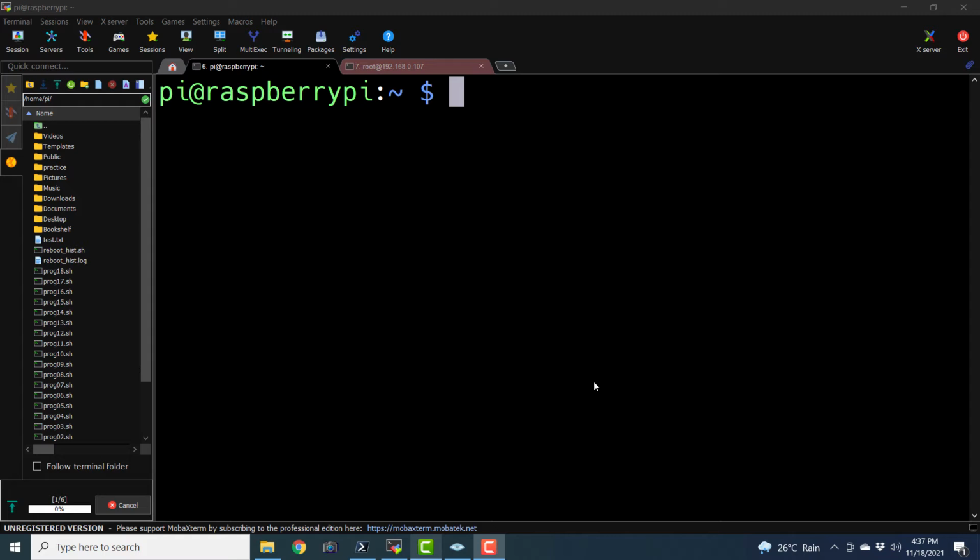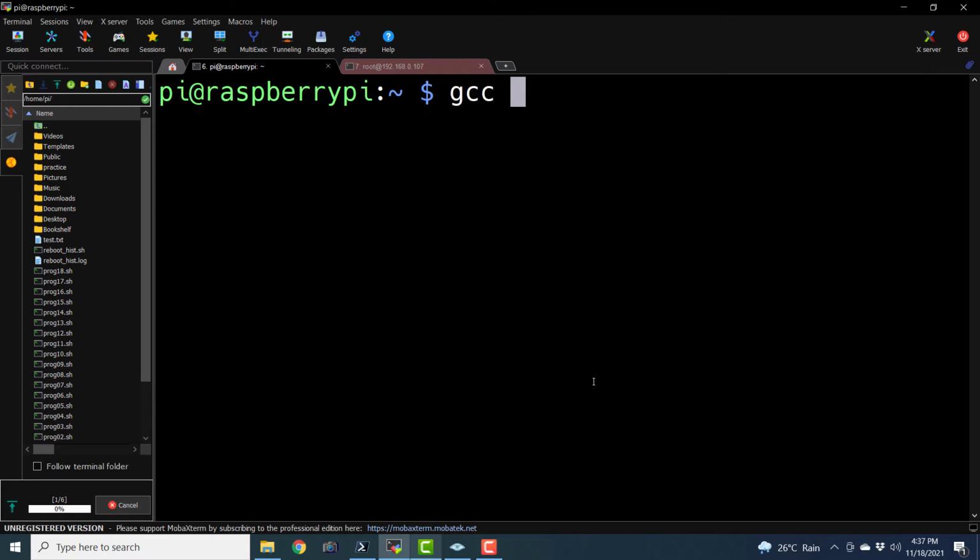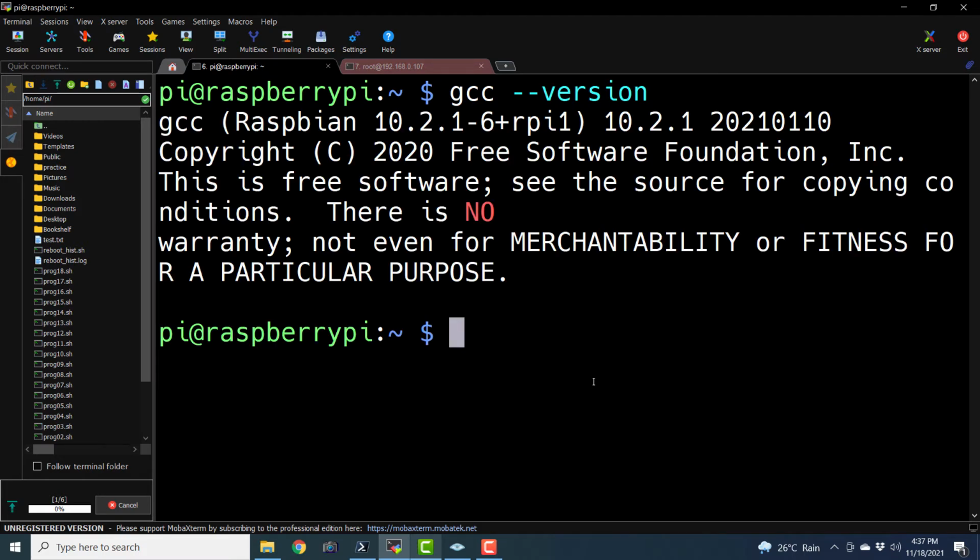So we are going to use two compilers. The first one is GCC. --version is going to return us the version of the GCC compiler we are using. So GCC stands for GNU Compiler Collection, and by default it accepts and compiles C programs.